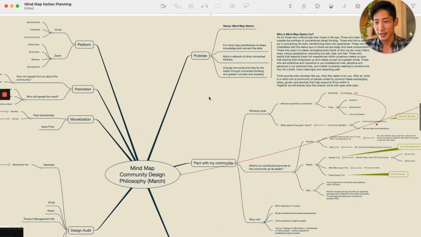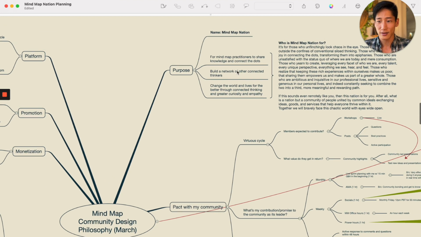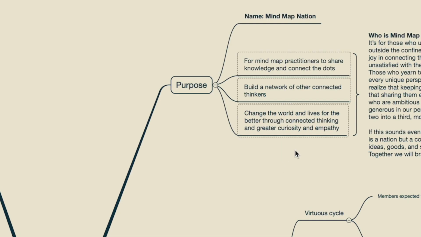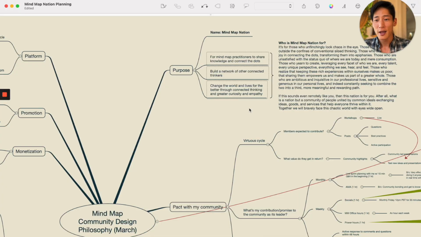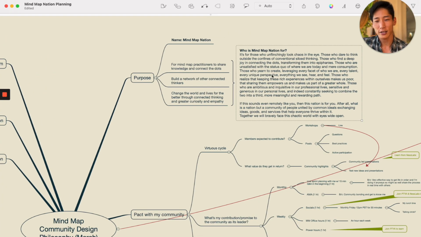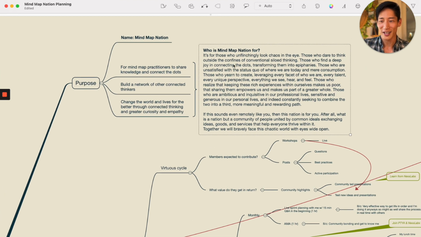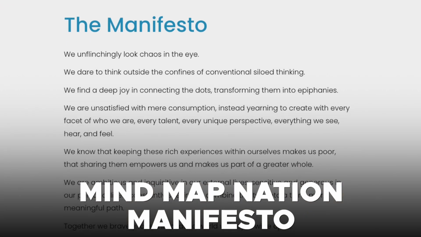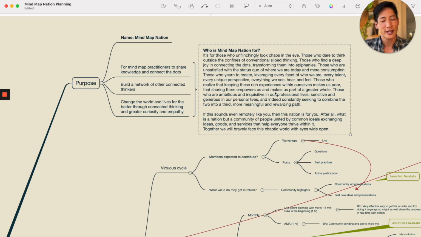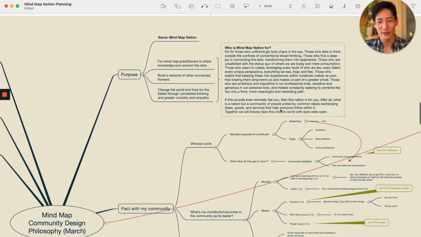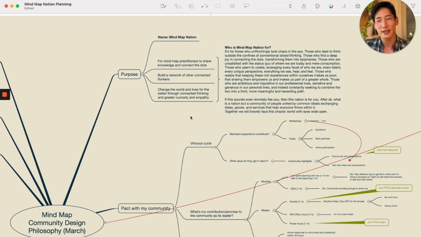So in my case, MindMap Nation exists for these reasons, right? It's for MindMap practitioners. It's everything that I've already identified. However, I went one step further and actually asked myself, who is this person who's going to join, right? Who is it for? And this eventually became the MindMap Nation manifesto. It's for those who unflinchingly look chaos in the eye. Right? And it keeps on going. I went pretty nuts with this. It was a very colorful exercise.